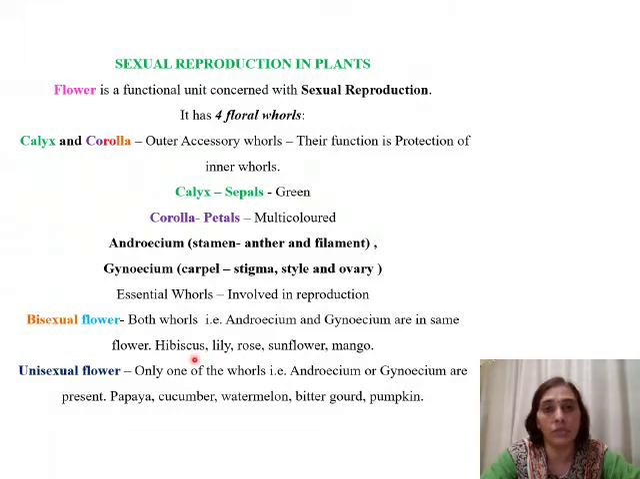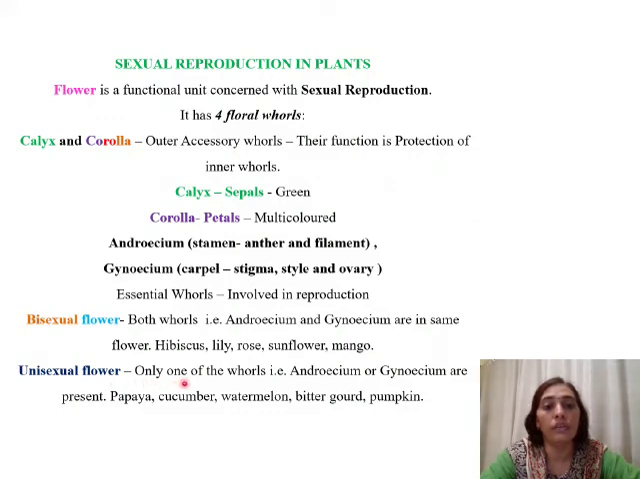Examples are hibiscus, which is one of the most common flowers, lily, rose, sunflower and mango. All these are examples of bisexual flowers where we find that both male and female reproductive parts are present in the same flower. Then we have unisexual flowers.